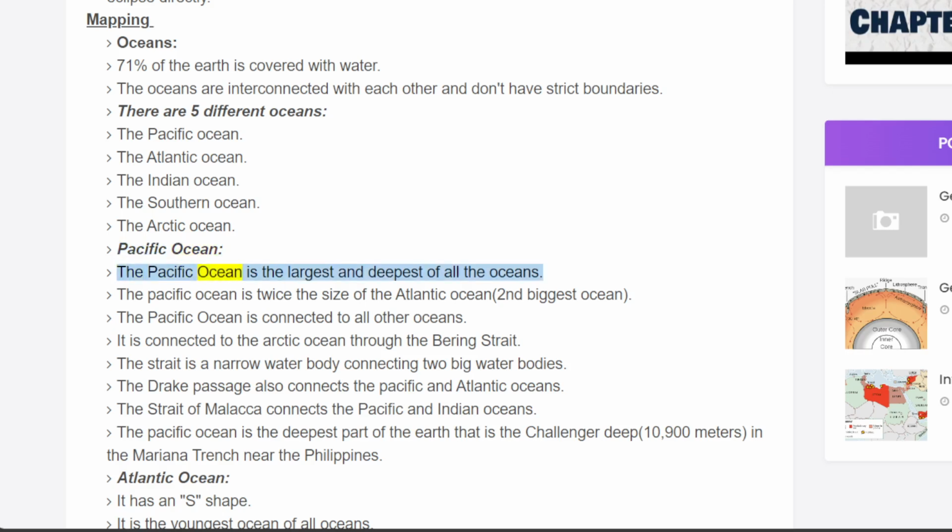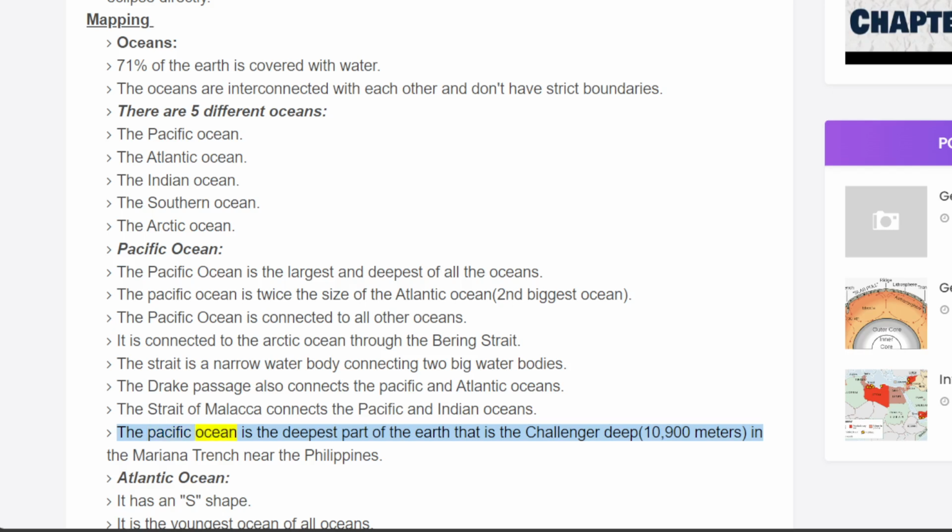Pacific Ocean. The Pacific Ocean is the largest and deepest of all the oceans. It is twice the size of the Atlantic Ocean, the second biggest ocean. The Pacific Ocean is connected to all other oceans. It is connected to the Arctic Ocean through the Bering Strait. A strait is a narrow water body connecting 2 big water bodies. The Drake Passage also connects the Pacific and Atlantic Oceans. The Strait of Malacca connects the Pacific and Indian Oceans.